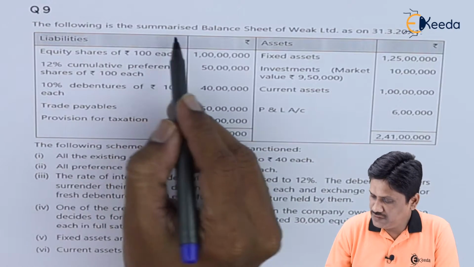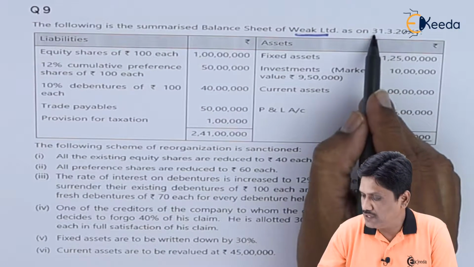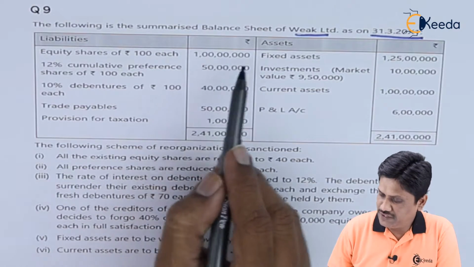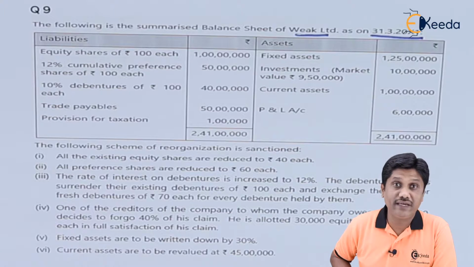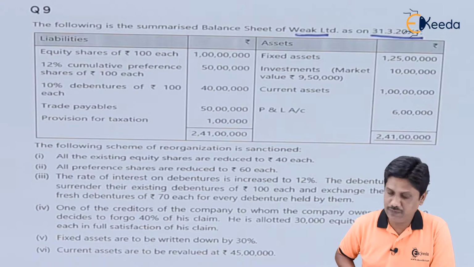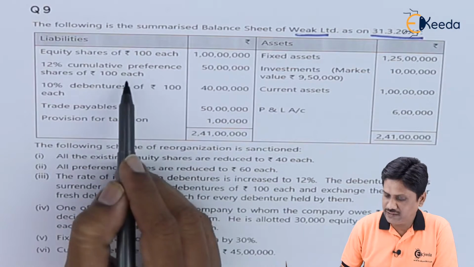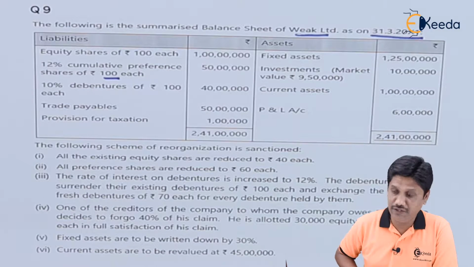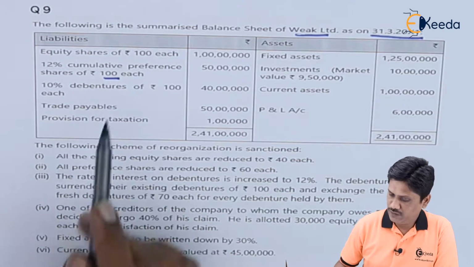The following is the summarized balance sheet of Weak Limited on 31st March 20x1. Equity shares of 100 each, amount is given 1 crore. So I can say 1 lakh equity shares of rupees 100 each are there. 12% cumulative preference shares 50 lakhs, amount is 100 rupees per share. So I can say there must be 50,000 shares.